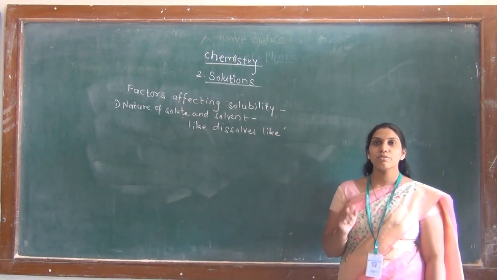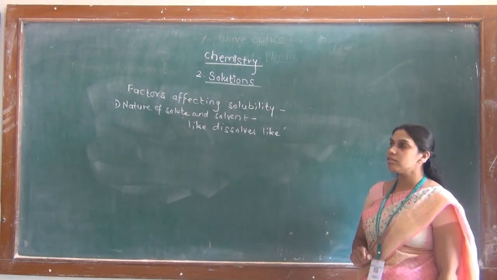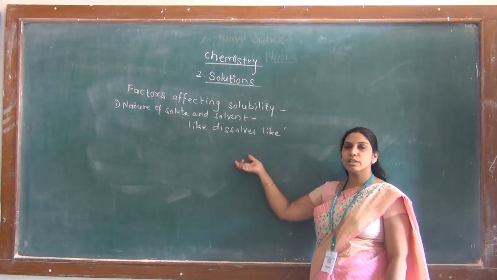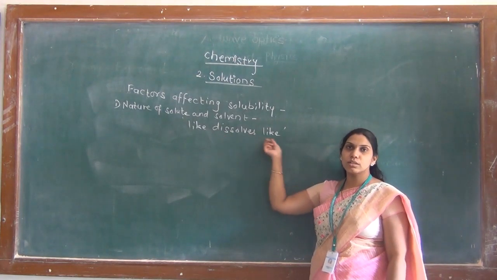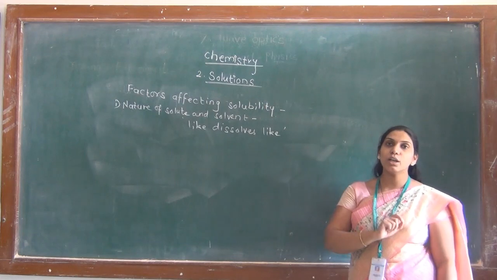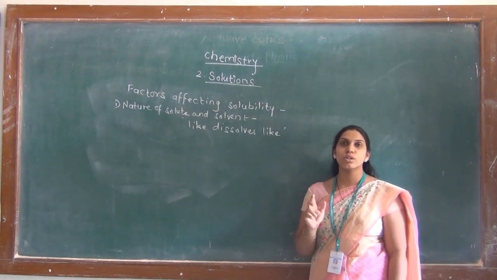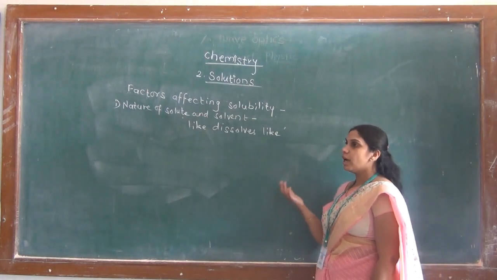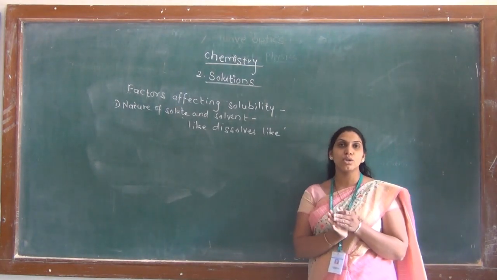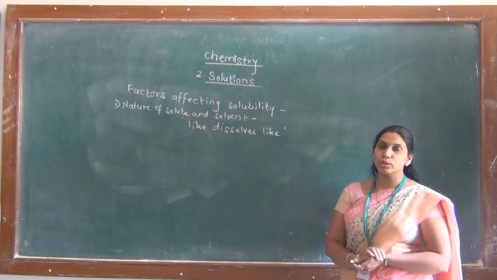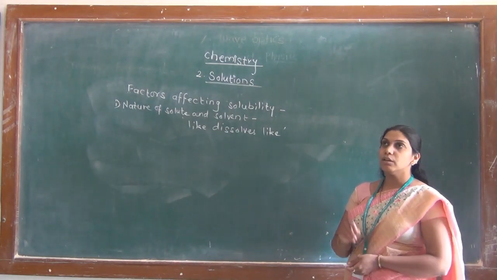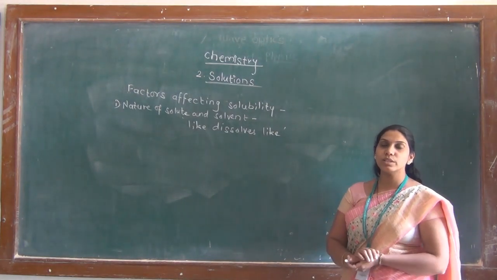Those substances which have similar chemical characters are soluble into each other, that is like dissolves like, and the meaning of this saying is generally the polar solutes are soluble into polar solvents and non-polar solutes are soluble into non-polar solvents. We will take an example for polar solutes and polar solvents.